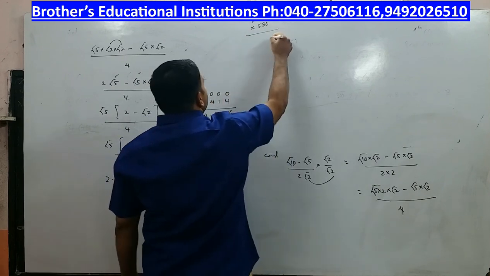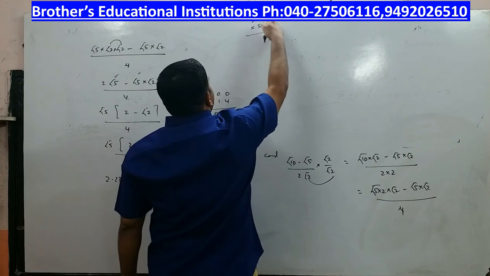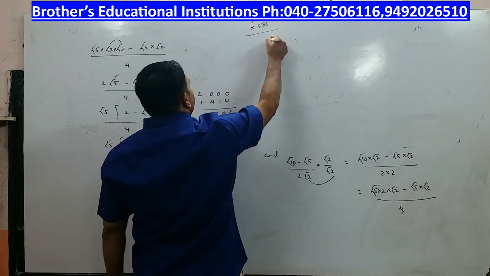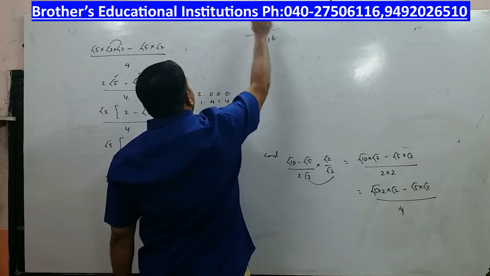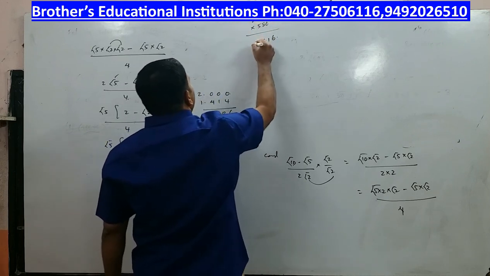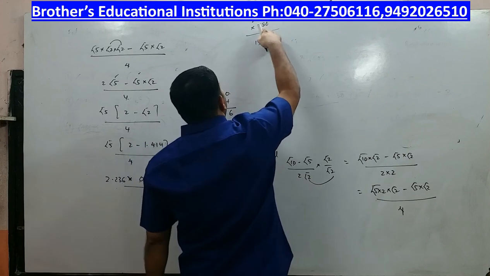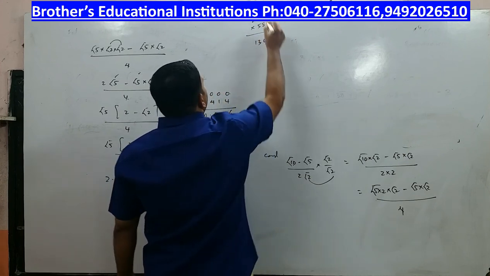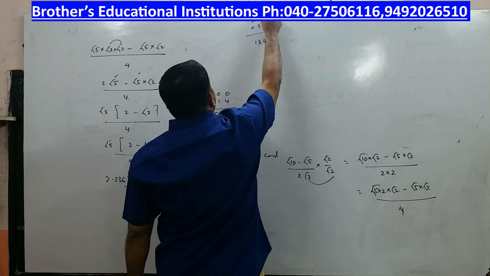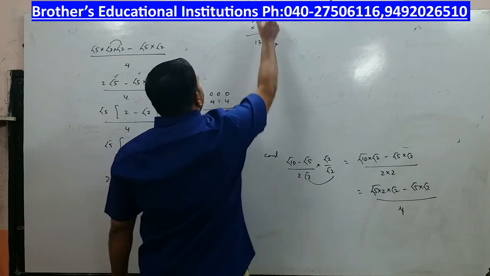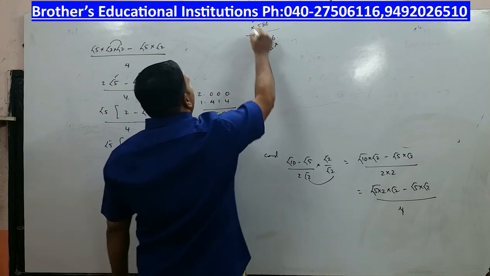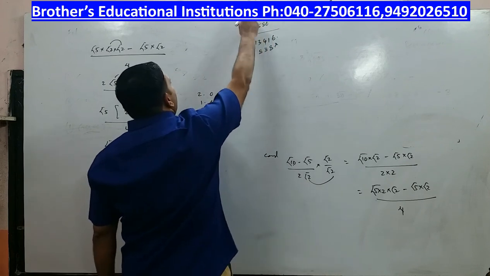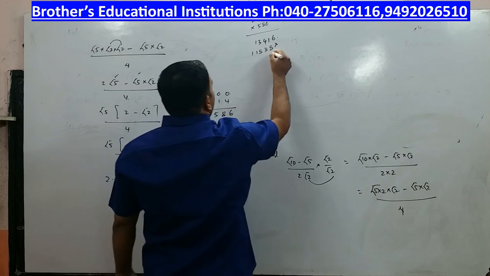6 6s are 36, 6, 3 carry, 6 3s are 18, 18 plus 3 21, 1, 2 carry, 6 2s are 12, 12 plus 2 14, 4, 1 carry, 6 2s are 12, 12 plus 1 13. Now again I multiply with 8, 8 6s are 48, 8, 4 carry, 8 3s are 24 plus 4, 28, 8, 2 carry, 8 2s are 16 plus 2, 18, 8, 1 carry, 8 2s are 16 plus 1, 17, 7, 1 here.